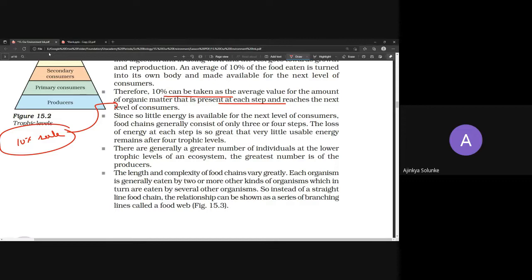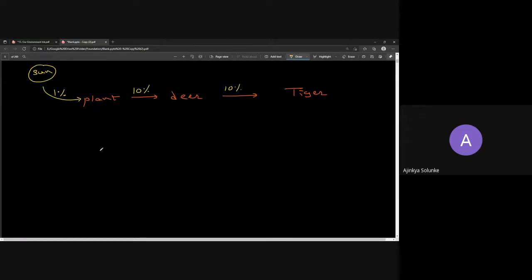There are generally a great number of individuals at the lower trophic level of an ecosystem. Tell me one thing. Suppose the plant was able to create 1000 joule from the sun.